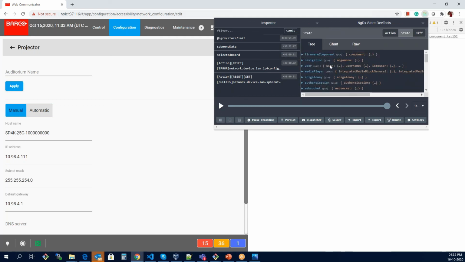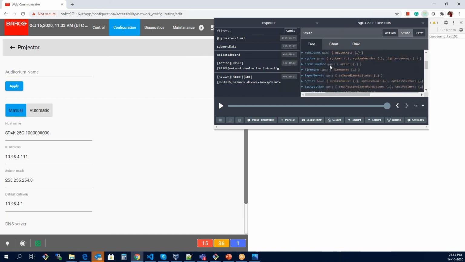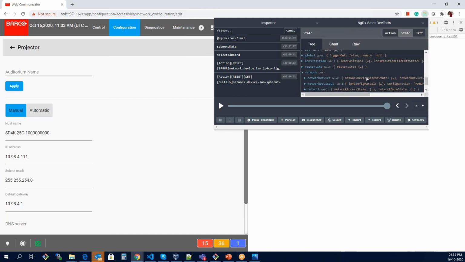If I go over here in the store tree to network, we were working on the network. If I expand this network, we have network devices, network device UI, and we have network. Inside network, we have hosting. See, we have the value of hosting over here. So this is also a very powerful tool to debug your application and debug your Redux and all other things in NgRx.